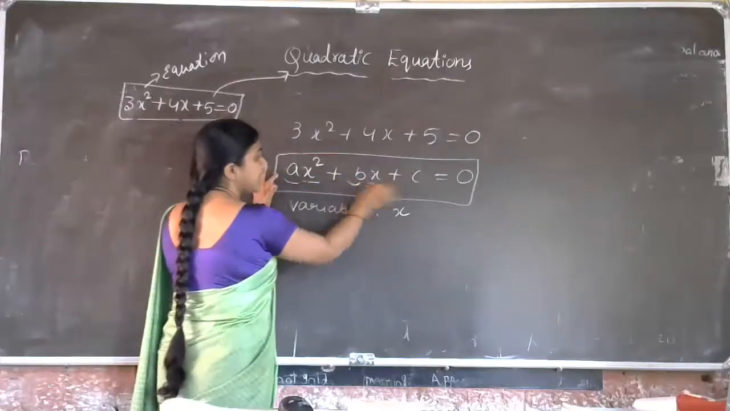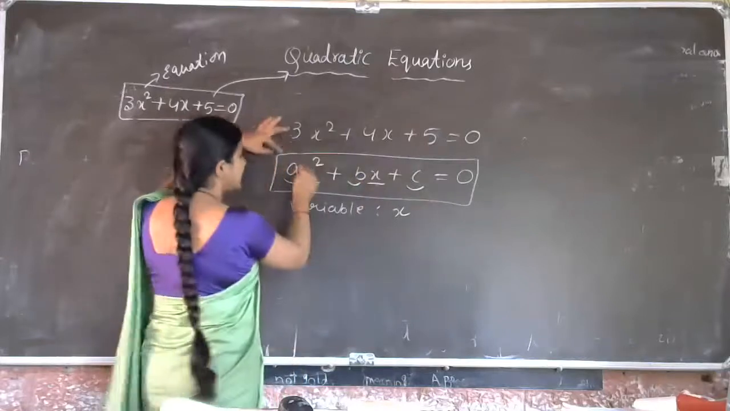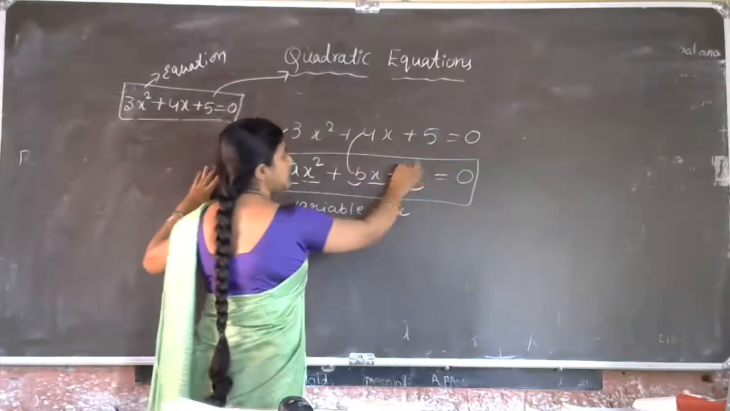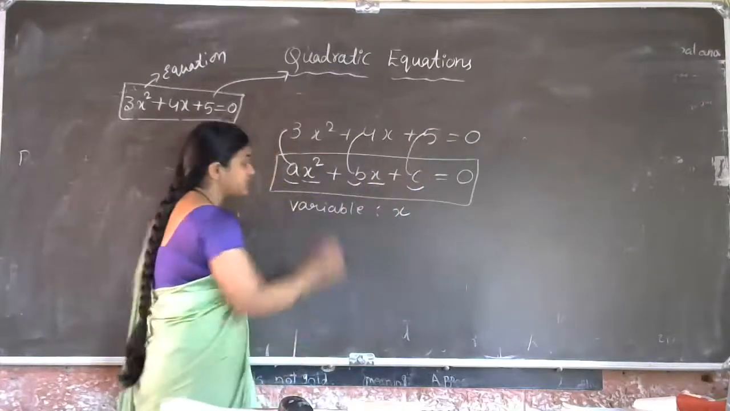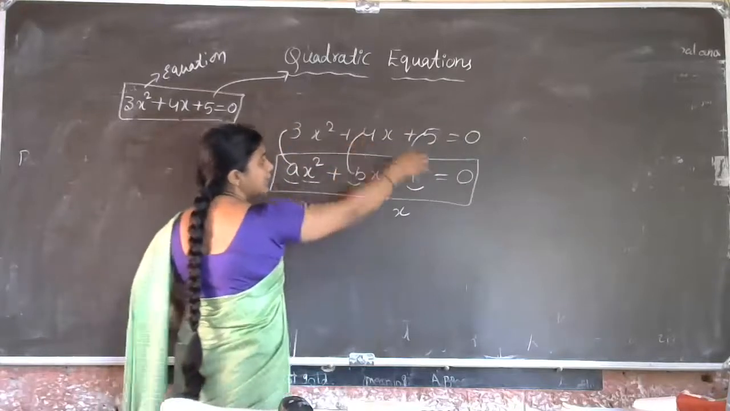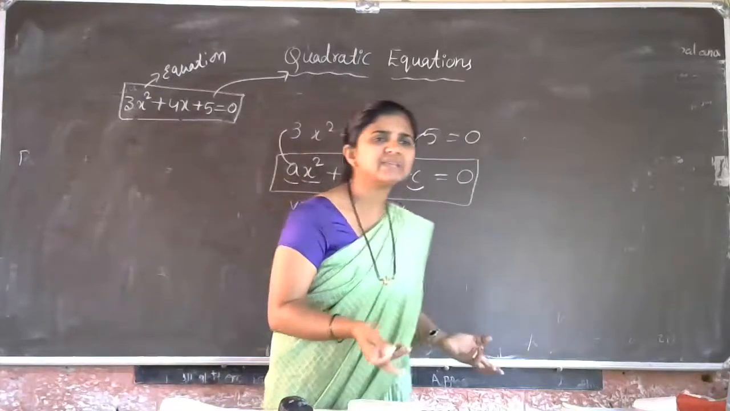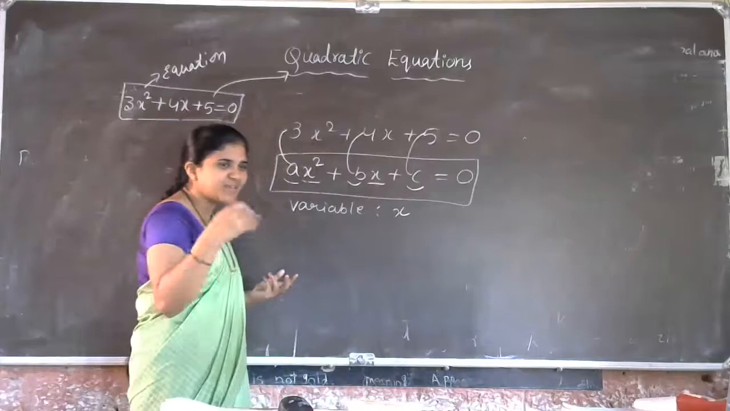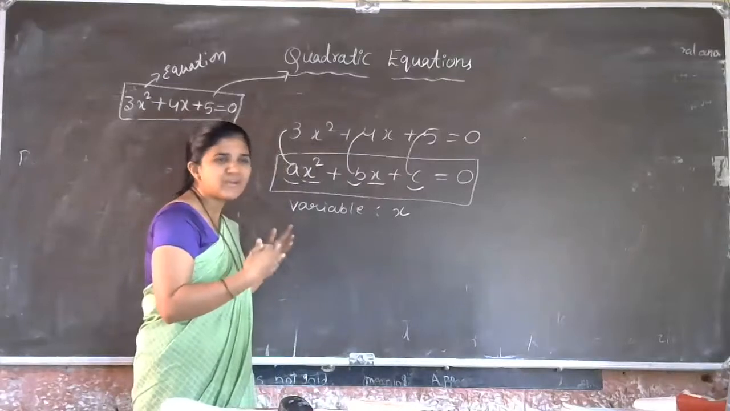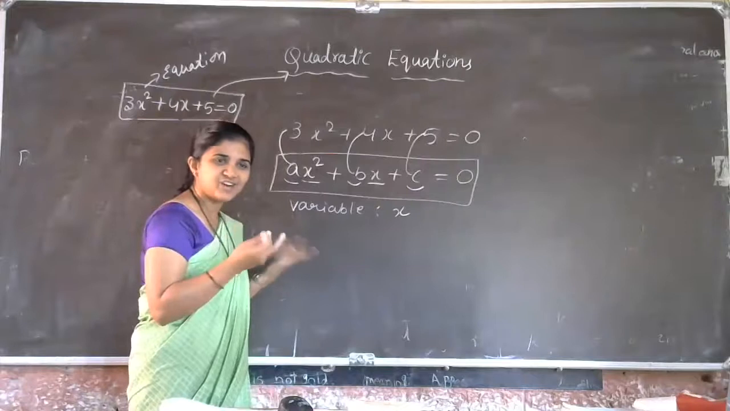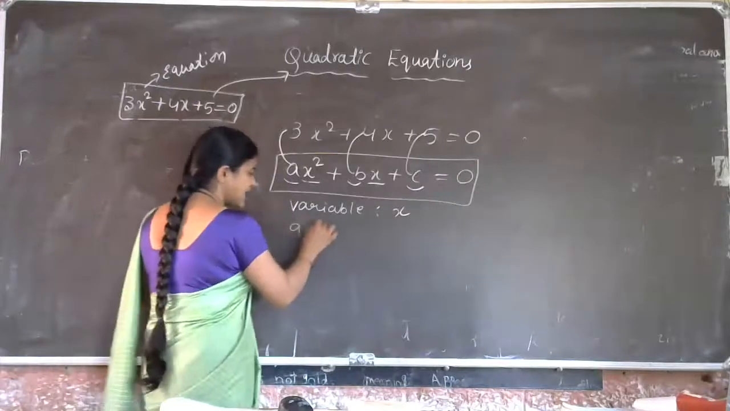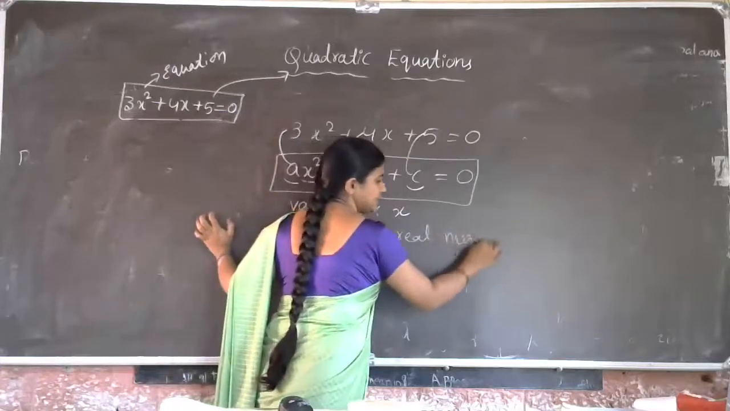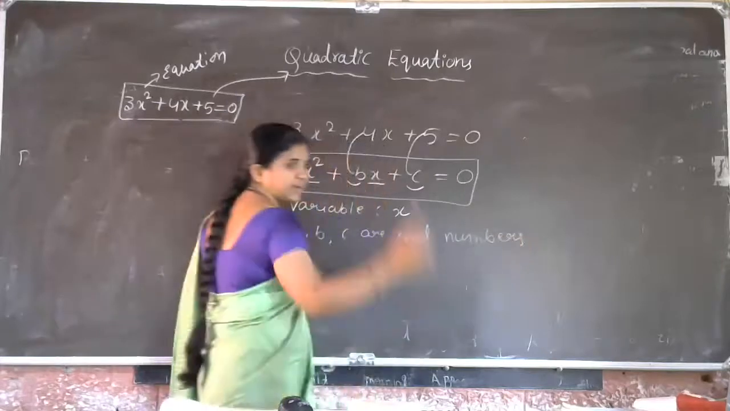Then a, b, c. What are these a, b, c? See here, x square same. The a value is 3, the b value is 4, the c value is 5. Are you observing this? What are these a, b, c? Yes, a, b, c are constants. Then a, b, c are numbers. What type of numbers? All the numbers are called real numbers, no? Yes, here a, b, c are real numbers. But one condition.